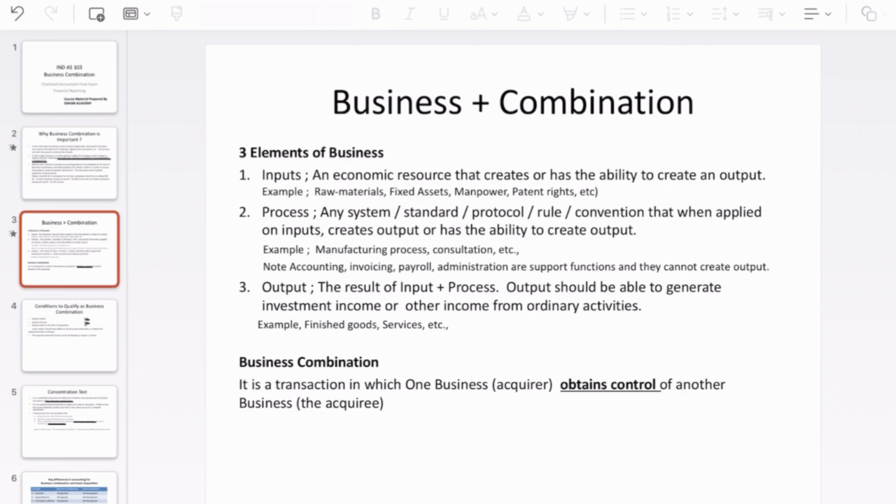Okay, now let's get into a little bit more detail. To understand business combination, we first have to understand what a business is, and then how business combination is defined. To understand business, three conditions must be met, then only will those transactions qualify as a business. What are those three conditions? First input, second process, and third output.